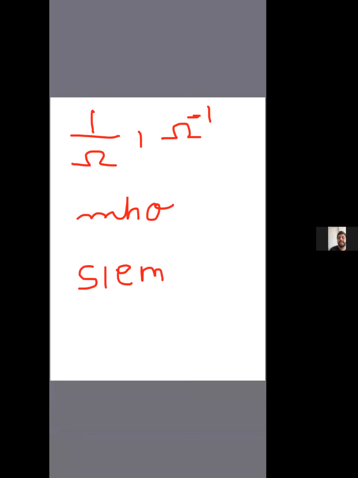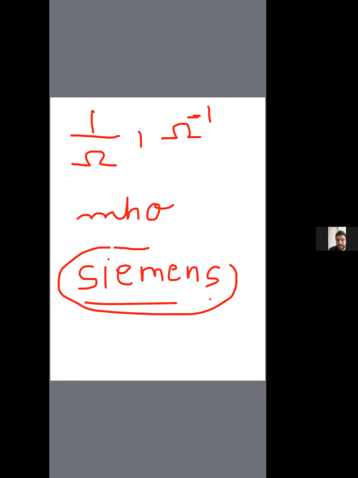Therefore, look at the screen. The unit can be taken as 1 upon ohm. 1 upon ohm can also be written as ohm inverse. It can also be written as mho. And there is one more unit. Tell me if you have heard of this. Siemens, because it was discovered by the scientist Siemens. These are the various units of conductance. This is a very common unit, Siemens. If you have heard about it, please let me know.